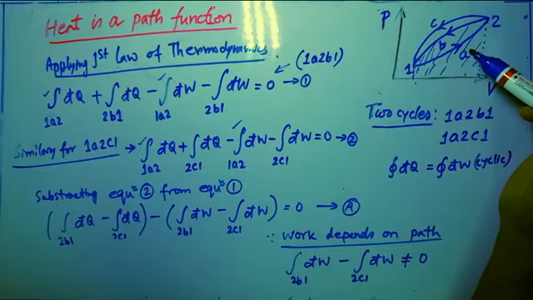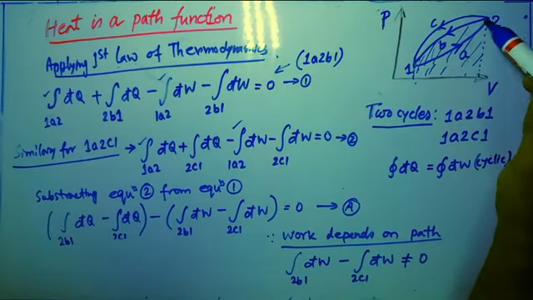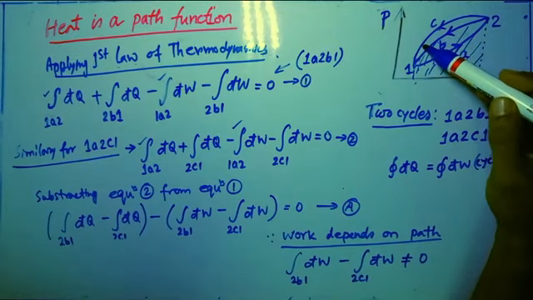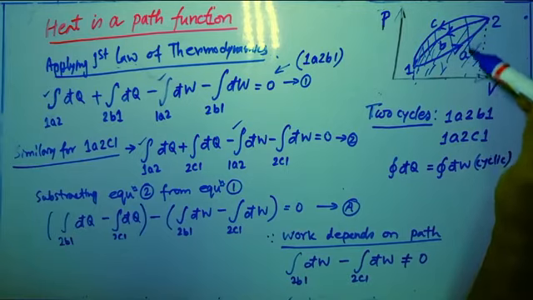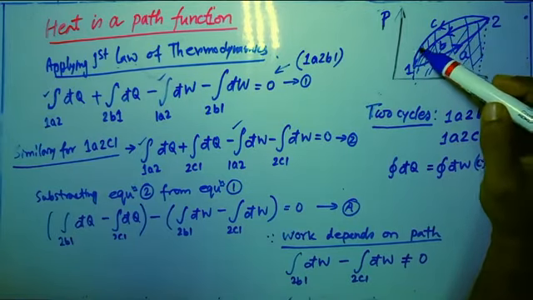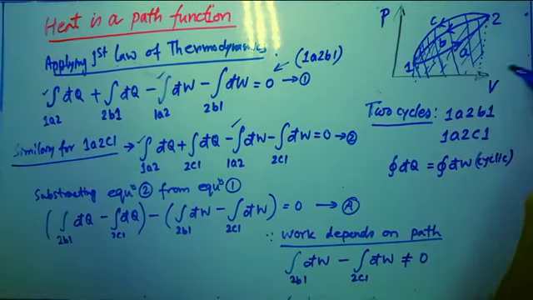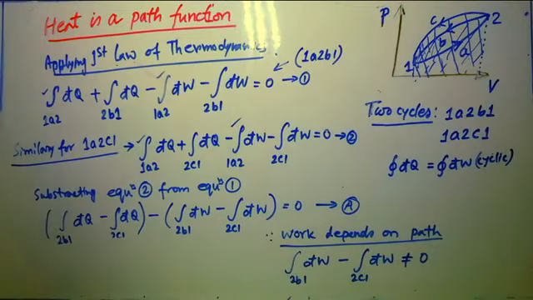That will give you the work done for 2b1. Similarly for 2c1, you have to find the whole area under that particular curve. Then it will give you the amount of work done for the 2c1 process.